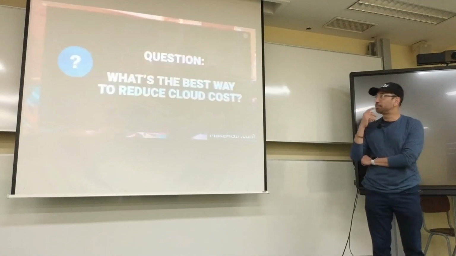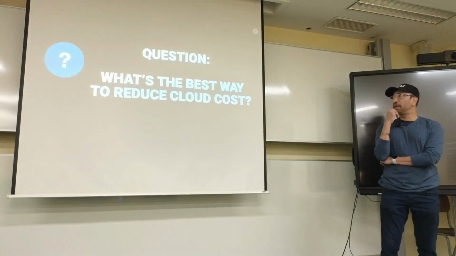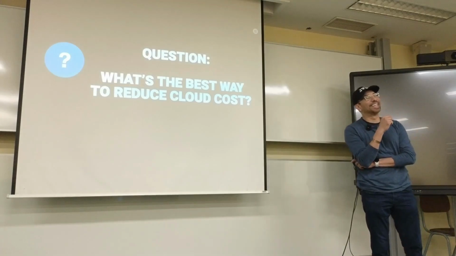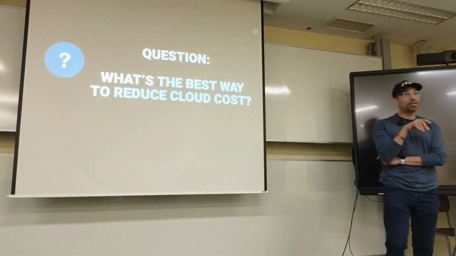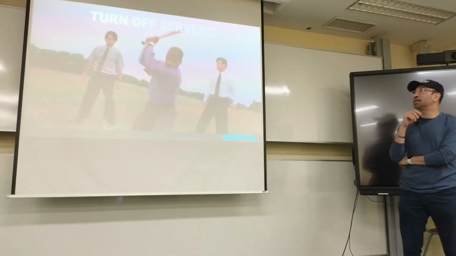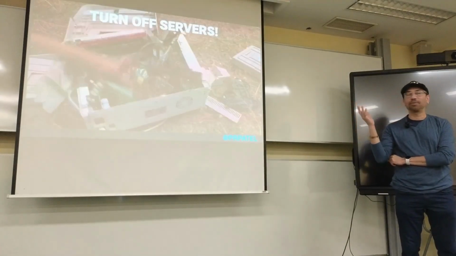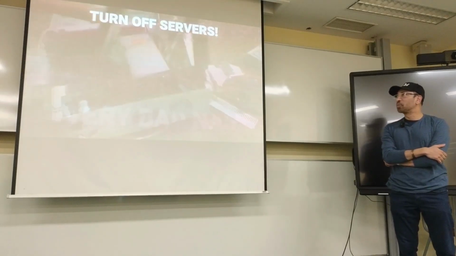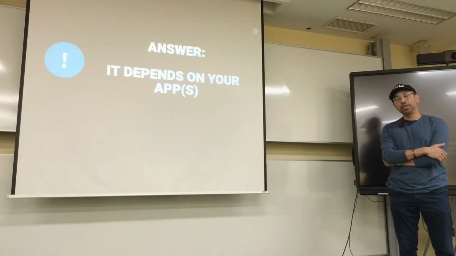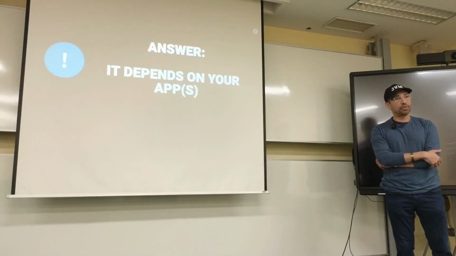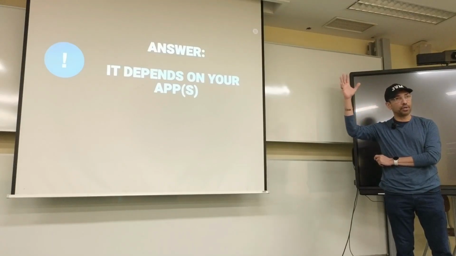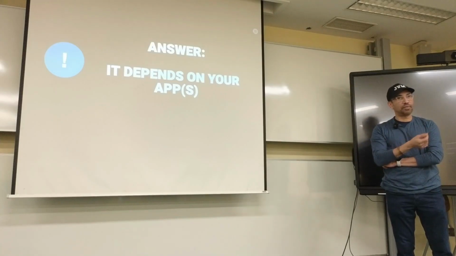Okay. Anyways, so here's a question. What's the best way to reduce cloud costs? Not to use it. That is actually true, right? So, of course, the answer is to turn off the servers, right? So everyone probably knows this TV show or movie also. This is Office Space. But it really does depend on your application. That's what I want to dive into in this session, to talk about some of the specific things and general things that you can do. We're going to start at the top with architecture and then go all the way down and look at specific things that can be done.